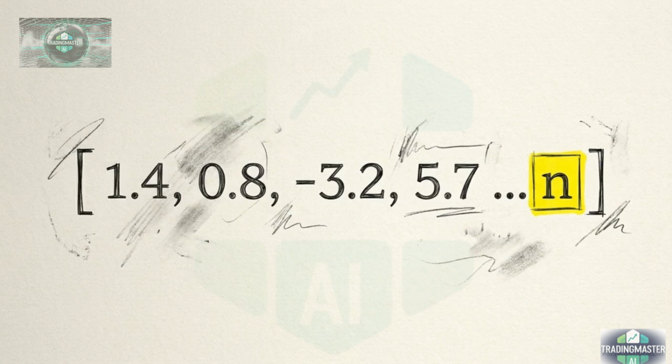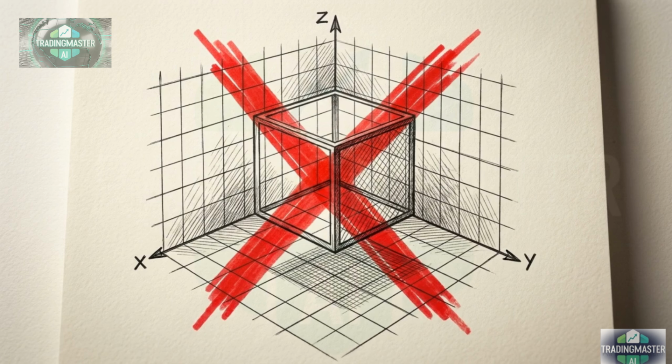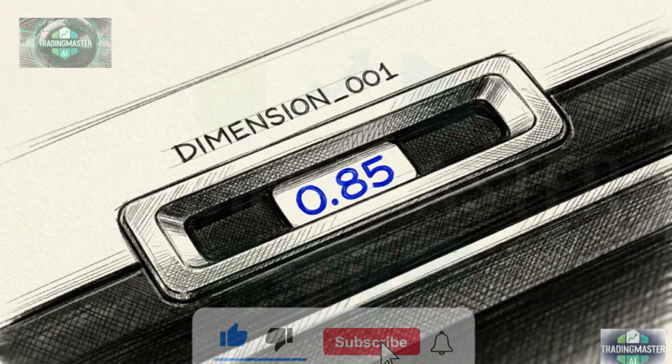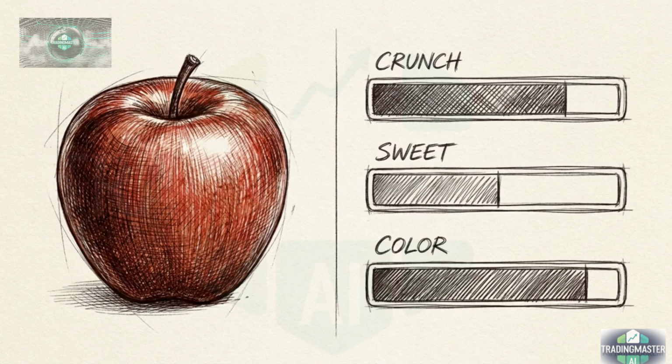In data science, you will hear these lists of numbers called n-dimensional vectors. That sounds intimidating, but do not worry, it has absolutely nothing to do with 3D physical space. A dimension is just an independent numeric slot. It is a specific attribute of an object that we can measure and assign a value to.